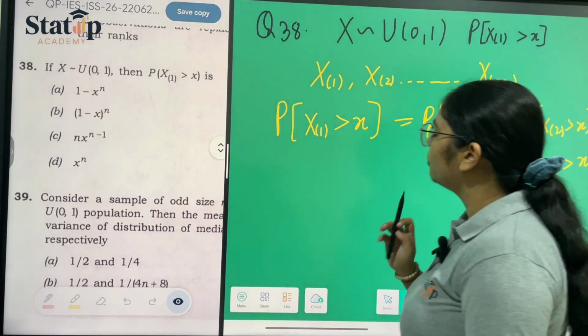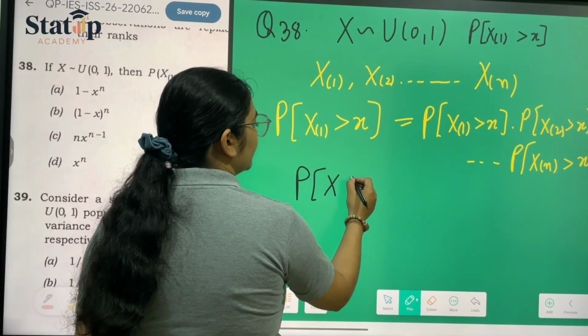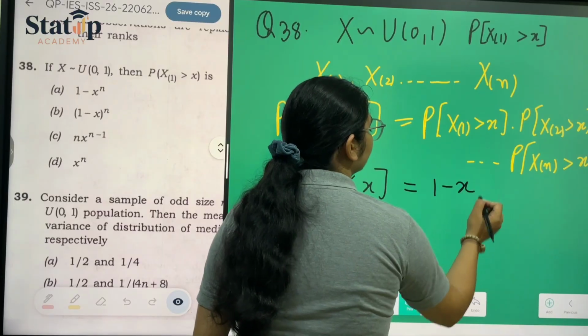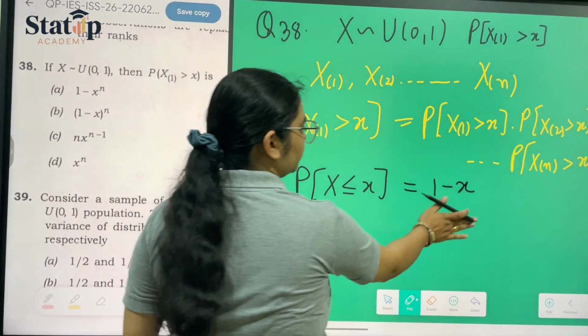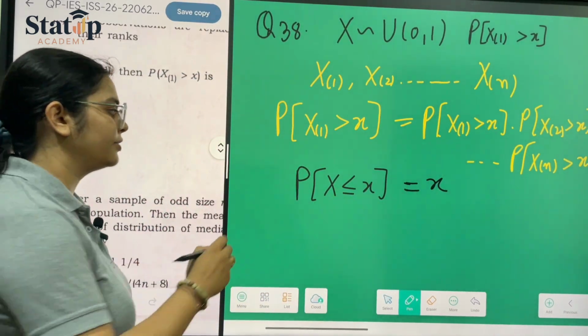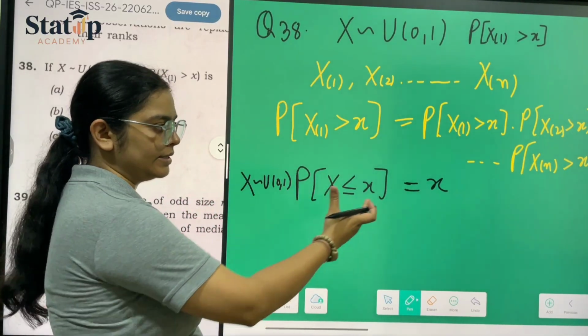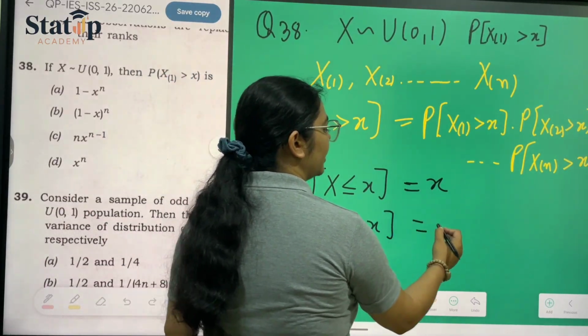Now, since x follows a uniform distribution, the probability that x is less than or equal to x is x, and the probability that x is greater than x is nothing but 1 minus x.